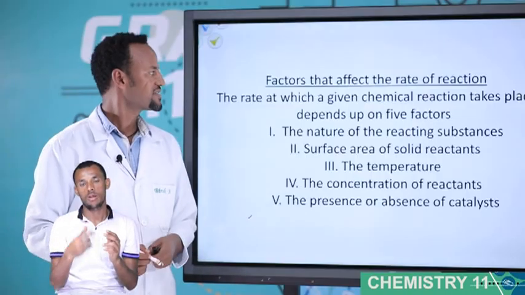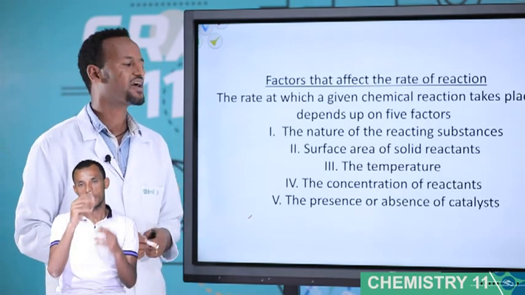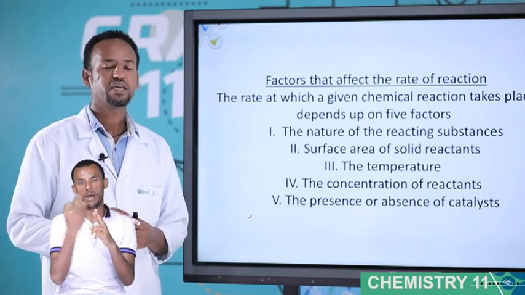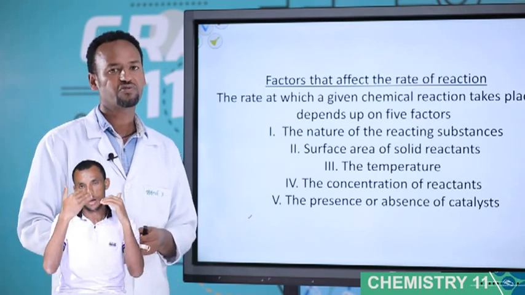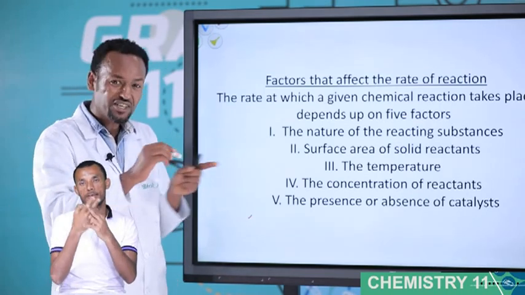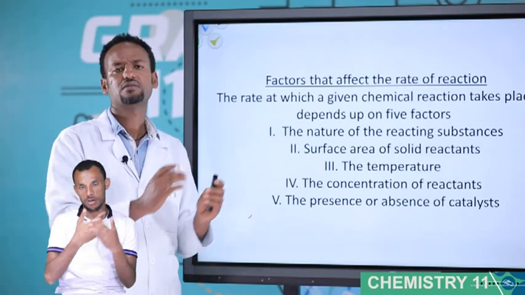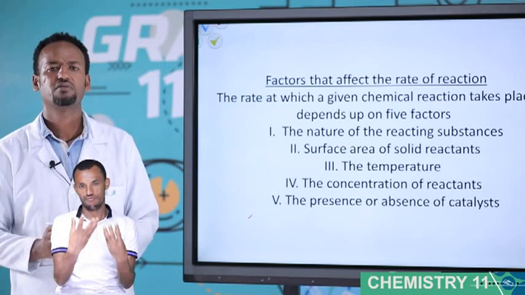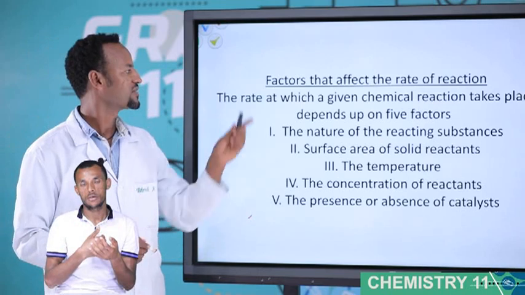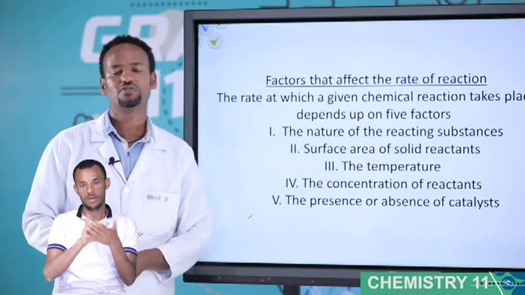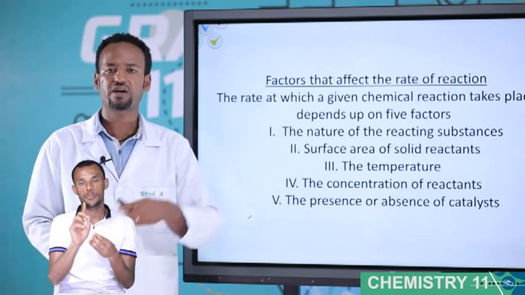The other important point is factors that affect the rate of chemical reaction. You know, chemical kinetics deals with the rates and mechanisms of reaction. This rate of reaction depends on different factors, because some chemical reactions are fast and some are slow. Fast reaction, slow reaction, because of different factors. What are the major factors that affect the rate of chemical reaction?